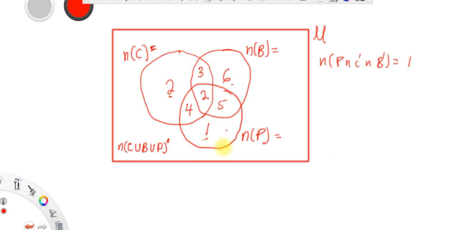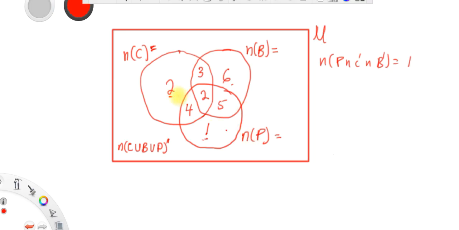How about if the question says the number of students who offer one subject, or only one subject, the same thing? In that case, you have to sum. The number of students who offer only one subject is made up of only physics, only biology, and only chemistry.